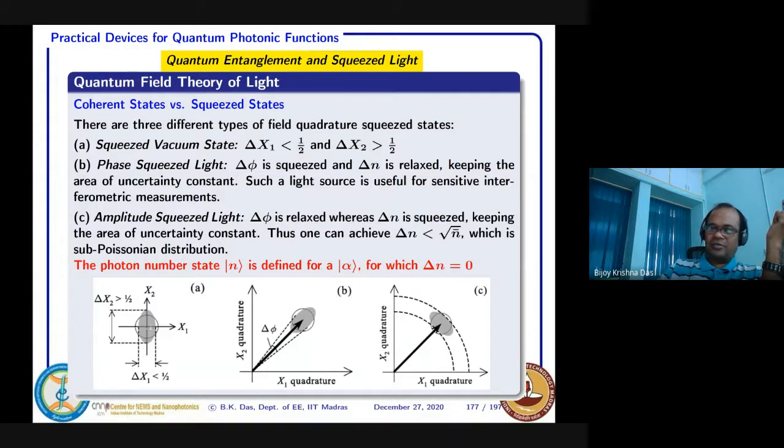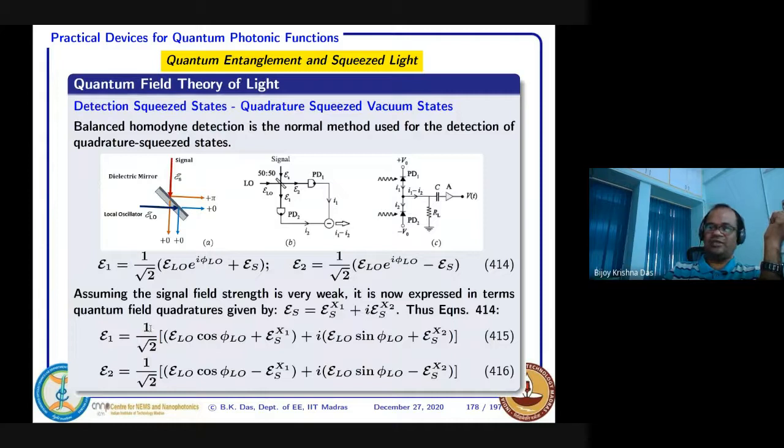So suppose you have that type of device, how can you detect that it is really quadrature squeezed, if it is a vacuum state, or maybe the quadrature is squeezed for other non-vacuum states also, to test that? For that purpose, normally a homodyne technique is used. I will explain this experimental setup and then go into a little more depth. First concentrate here, this figure B.